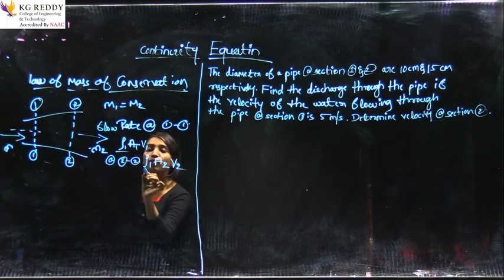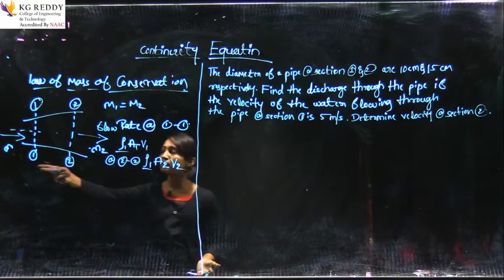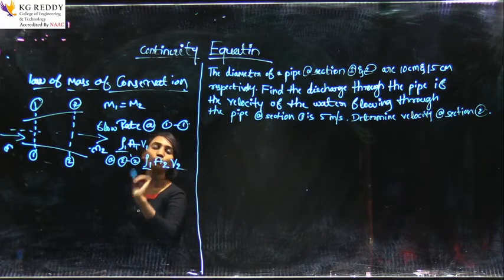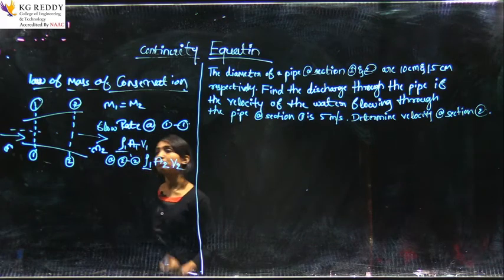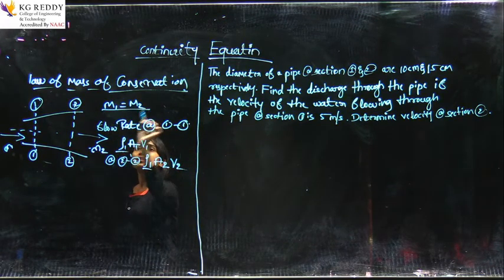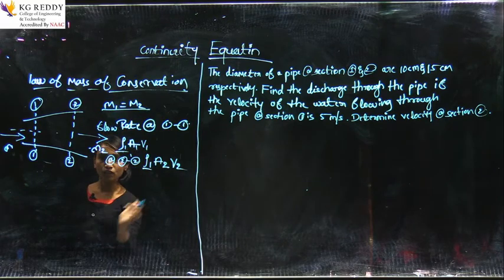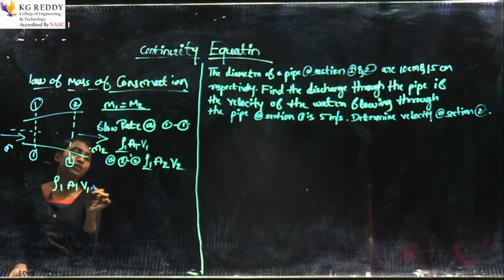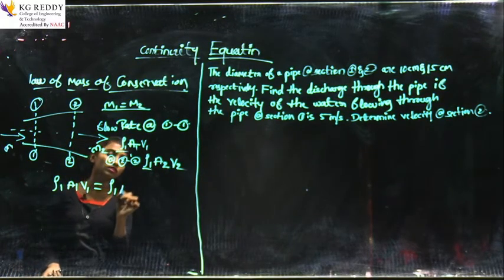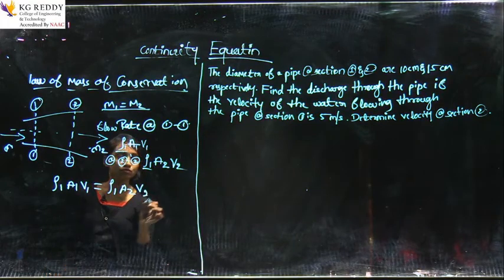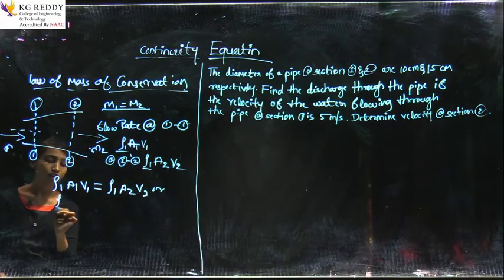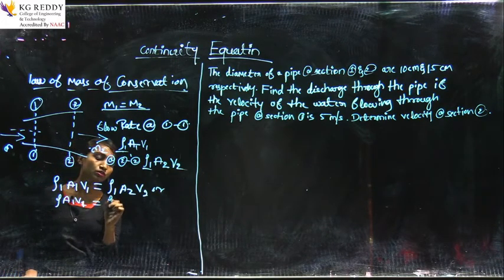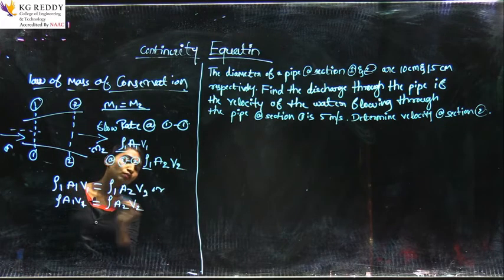You can ask why rho 1. Because whatever liquid enters the pipe, the same liquid should come out. So I have taken rho 1, or else you can take rho 2. According to the law of conservation of mass, it should be equal. So rho A1 V1 is equal to rho A2 V2.